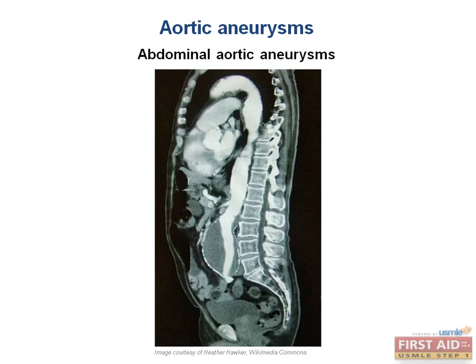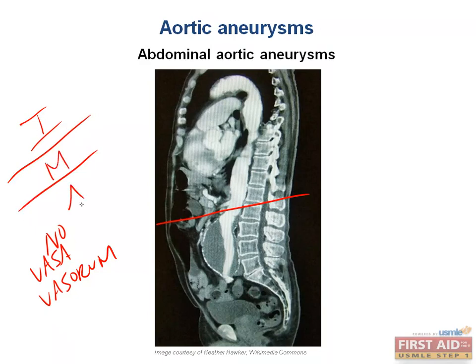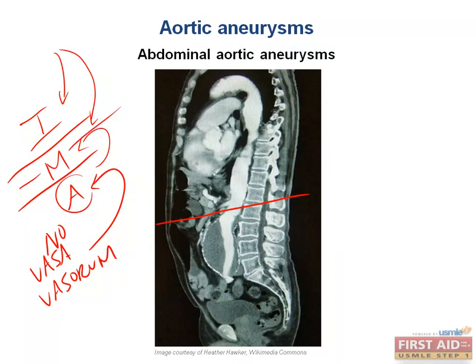Now, what happens is that, as you can see here, there's the renal artery bifurcating off the abdominal aorta. So the abdominal aorta below the level of the renal arteries is particularly susceptible because there is no vasa vasorum within the adventitial layer of the artery. Remember, there's the intima, the media, and the adventitia, and the vasa vasorum is just within the adventitia, and it helps supply blood to this area and also the outer layer of the media. While the inner layer, the intima, and the innermost layer of the media are supplied by diffusion from the blood that is within the lumen.